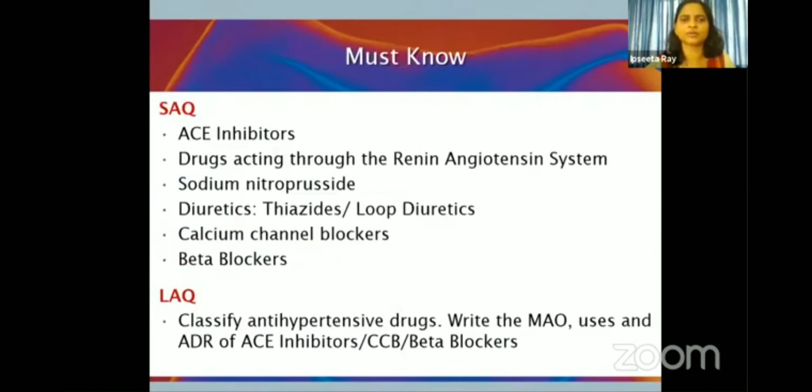Now, must-know questions under this topic: ACE inhibitors. We can also be asked about drugs acting through the renin-angiotensin system. In this, you will also have to write about the renin inhibitors, the angiotensin receptor blockers, the ACE inhibitors, and also mention beta blockers, because beta blockers inhibit the release of renin. Then sodium nitroprusside in hypertensive emergency may come as an MCQ or sometimes as a subpart of an SCQ. Diuretics, thiazide and loop diuretics: you should know the mechanism, uses, ADR. As a class, calcium channel blockers and beta blockers.